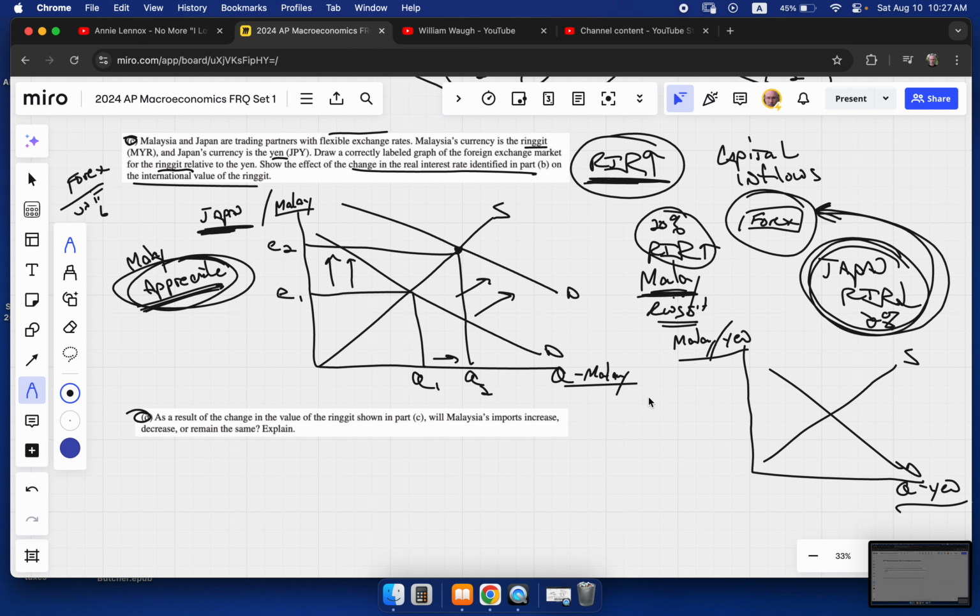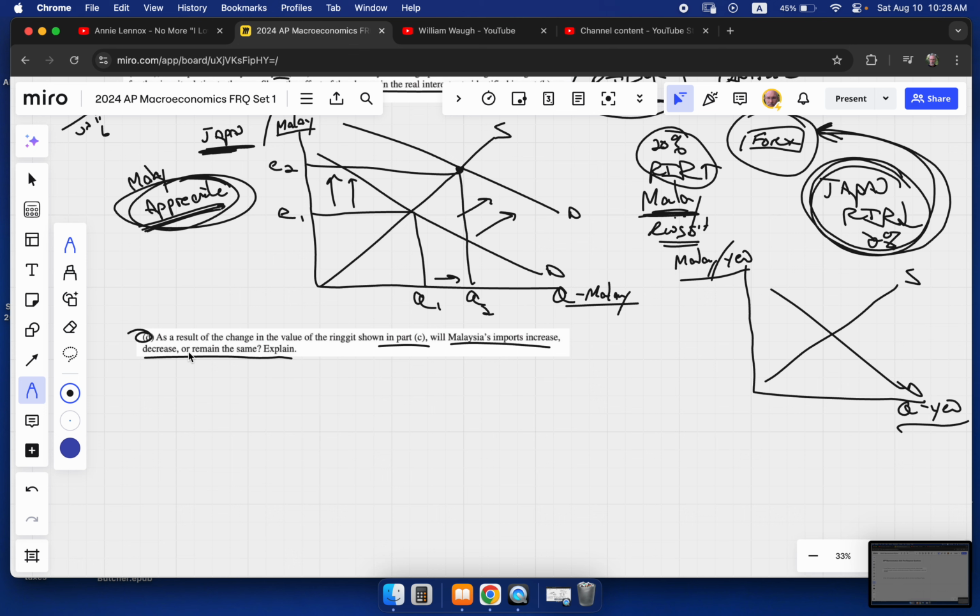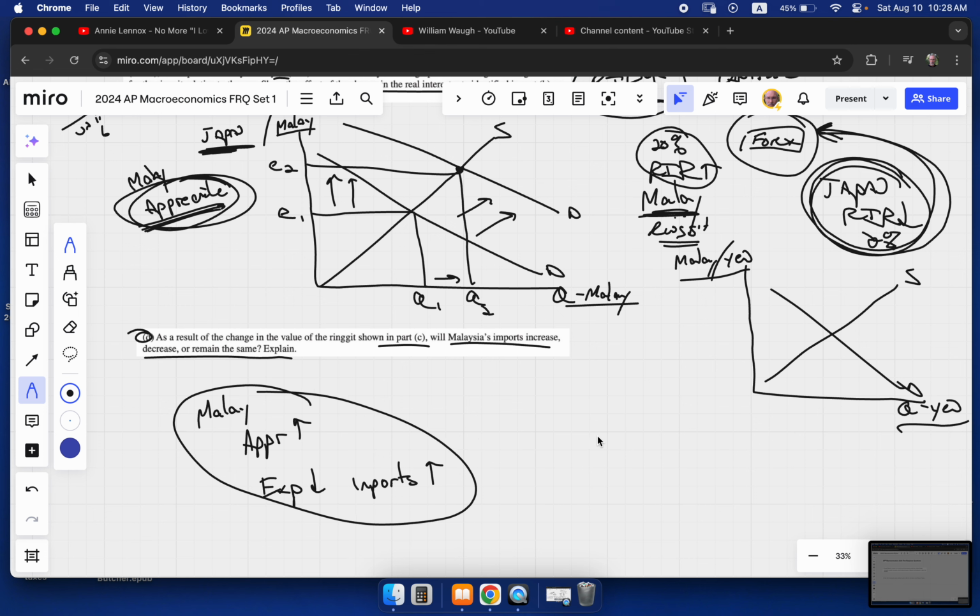And that was a lot of words to explain it. As a result of the change in the value of the ringgit shown in Part C, will the Malaysian imports increase, decrease, or remain the same? Let's understand that these are a lot of multiple choice, a lot of FRQs. Anytime a currency appreciates, we should know that their exports are going to go down and therefore their imports are going to go up. This should be tight in your head at this point in the game.